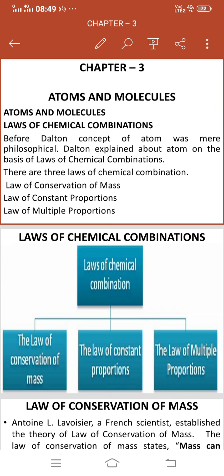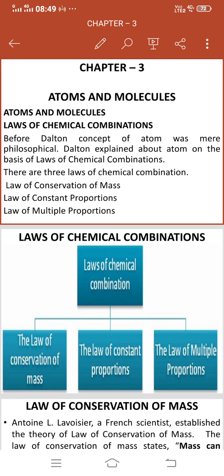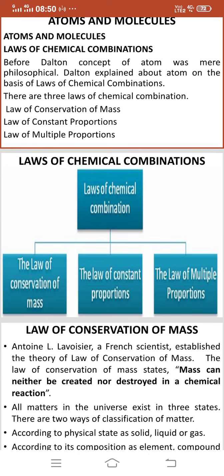Today we will start a new chapter, class 9th chemistry, chapter 3, atoms and molecules. So let's start. Atoms and molecules, laws of chemical combinations. Before Dalton, concept of atom was mere philosophical. Dalton explained about atom on the basis of law of chemical combinations. There are three laws of chemical combination.